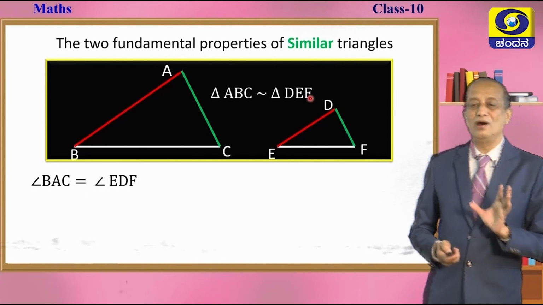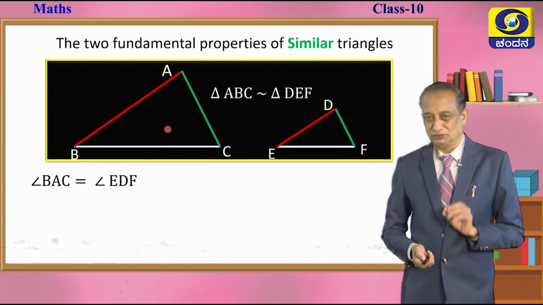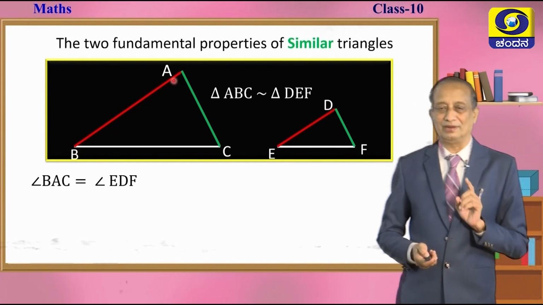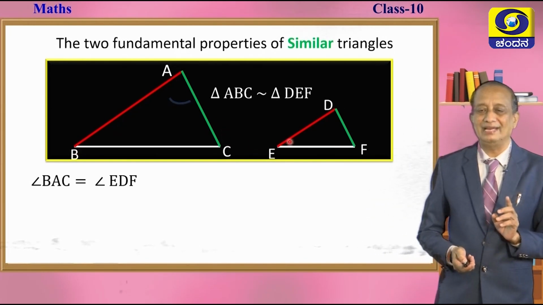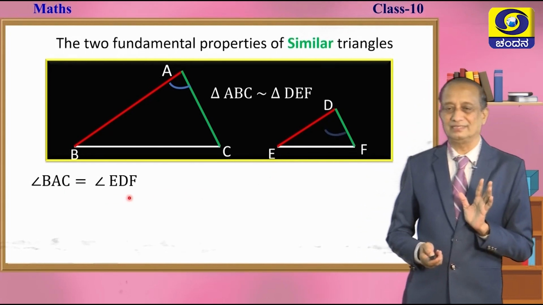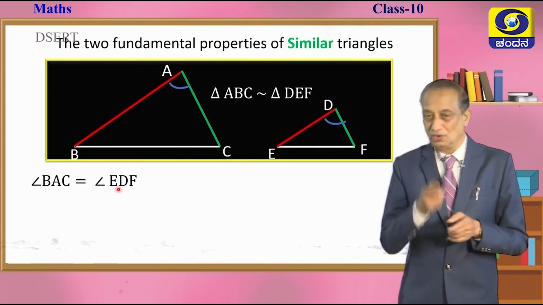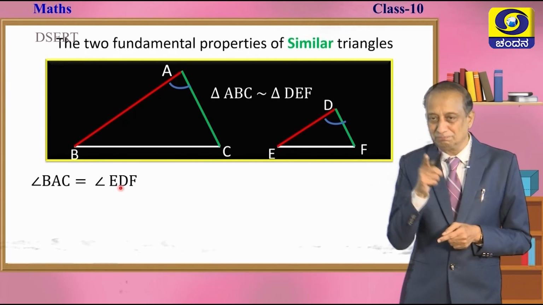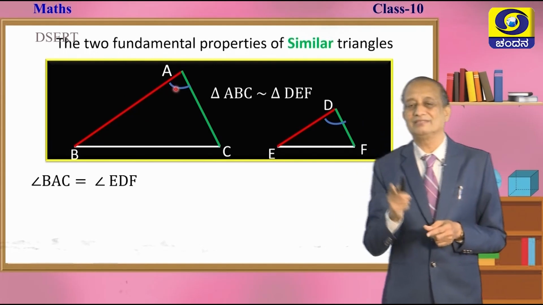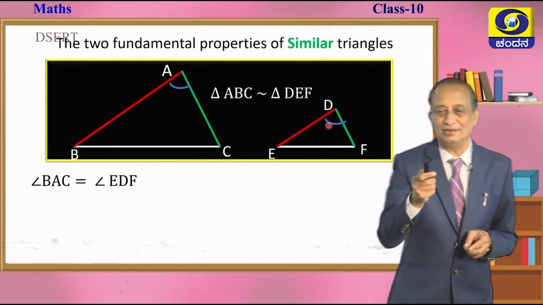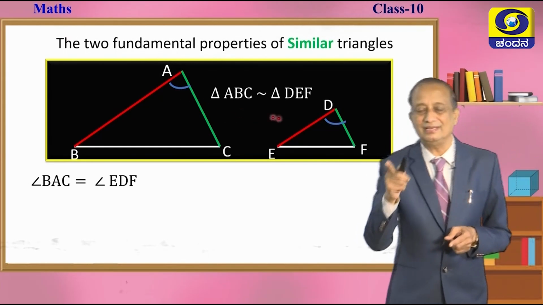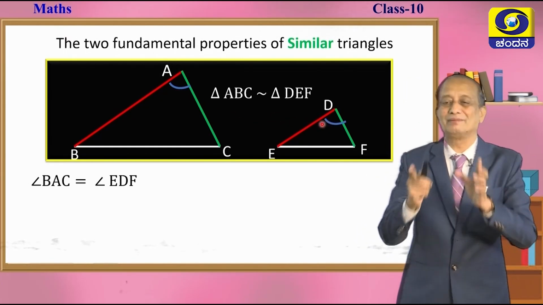Now take the protractor, children. Slowly, carefully measure each and every angle one by one. If you measure angle BAC and angle EDF, they will be equal. Observe the figure, we put a small arc, one arc for angle A as well as for angle D. Angle A is equal to angle D, shown with a similar marking.